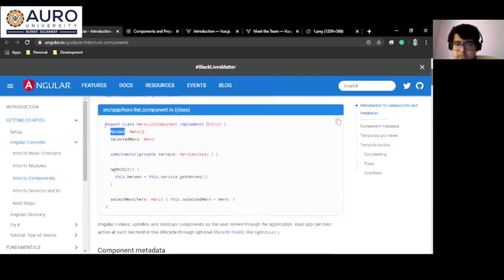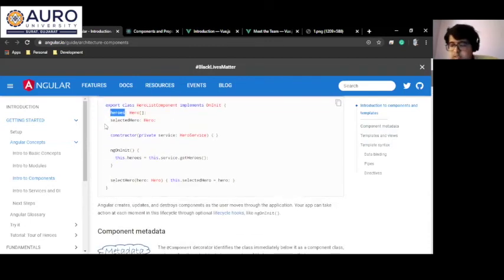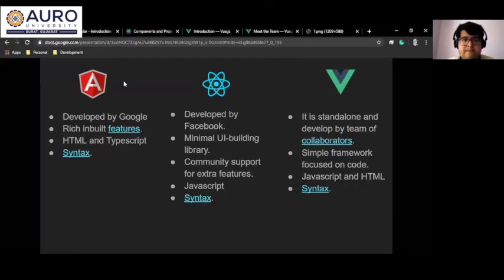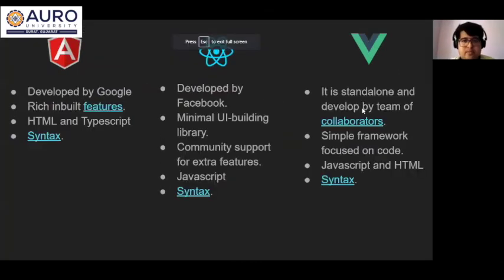we can use this component in different HTML sections also, which makes it reusable. So we don't have to code HTML again and again. Okay, so this was the basics of the front-end frameworks and libraries that are widely used in the market.